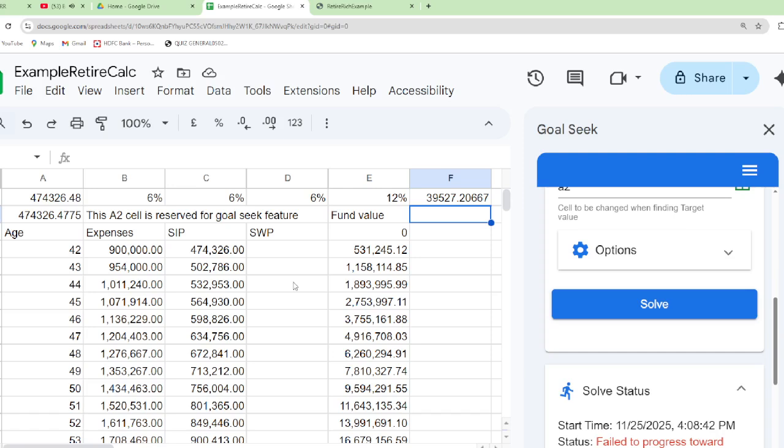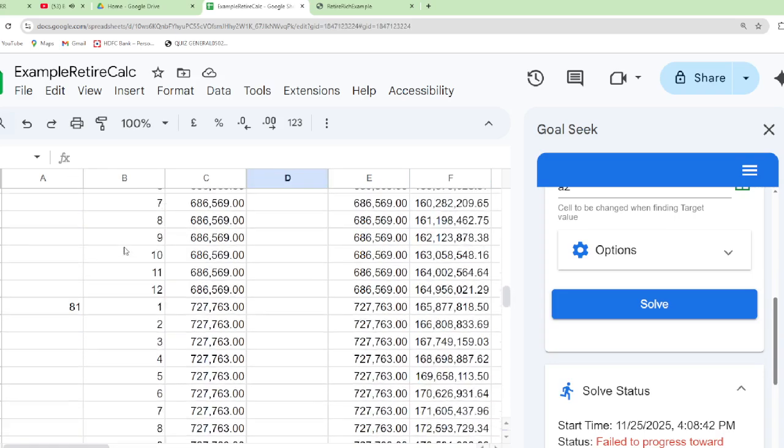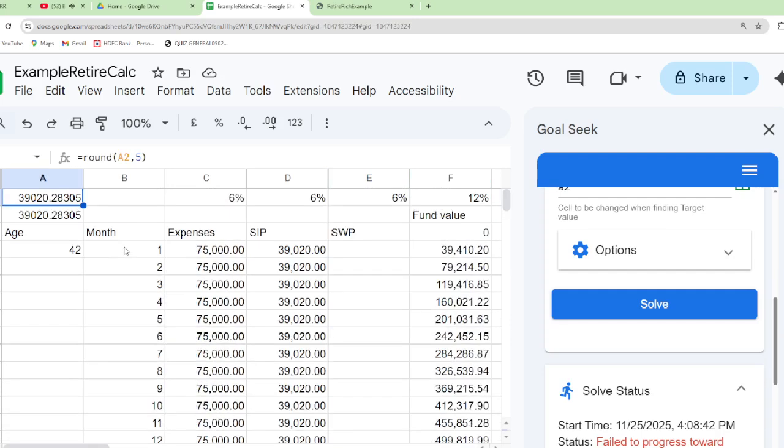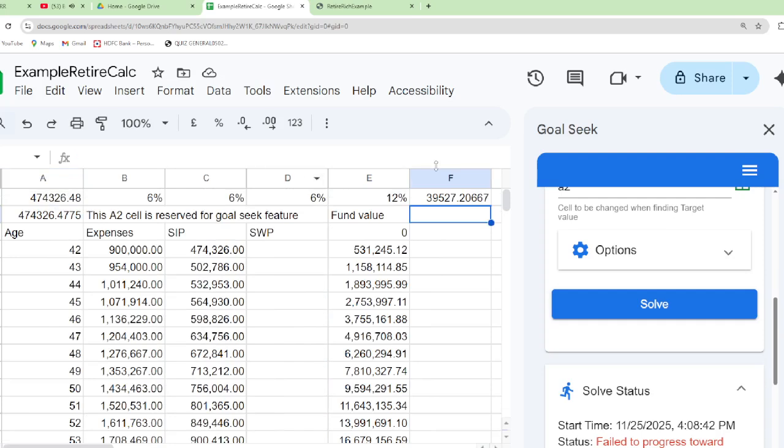Now, I have got another sheet too with monthly calculations. A similar one has been done. With the monthly figure, it is worked out to 39,000. It's already worked out. I am not going to explain this. I will include it in the PDF file. This is sheet 2. Sheet 1 worked out to 39,527. It's a small difference. Okay, no problem.